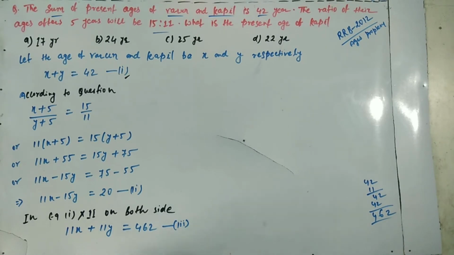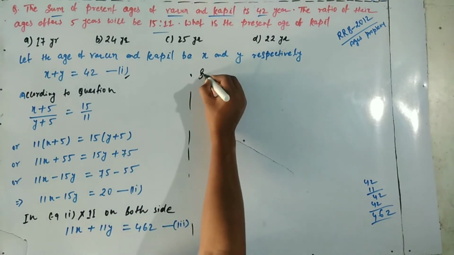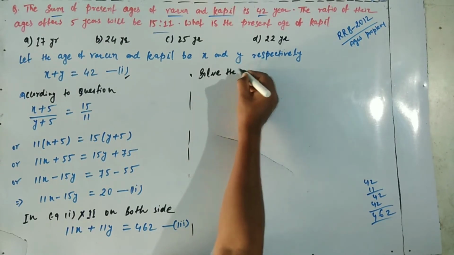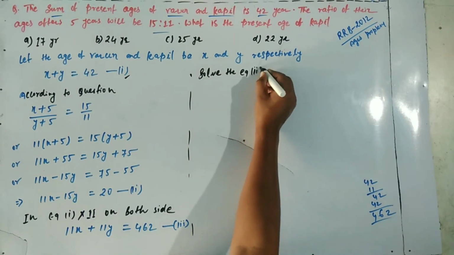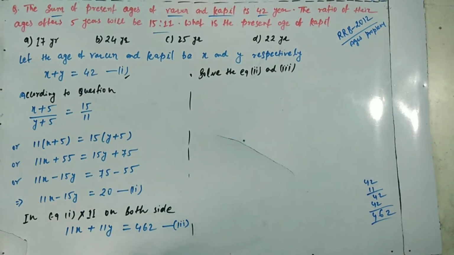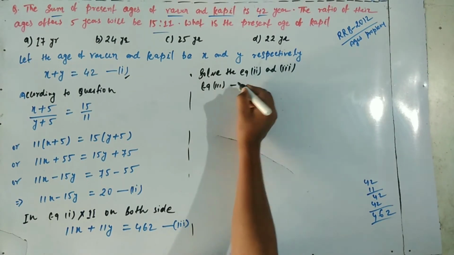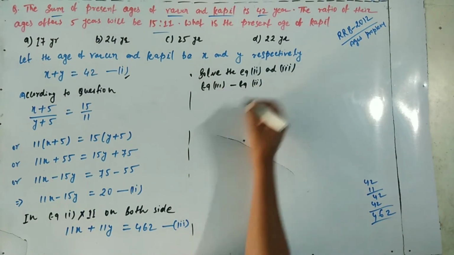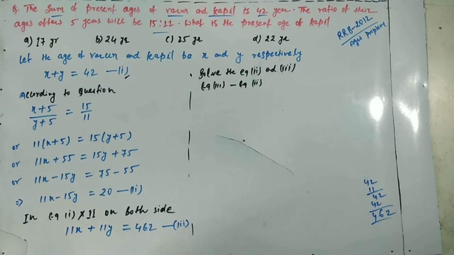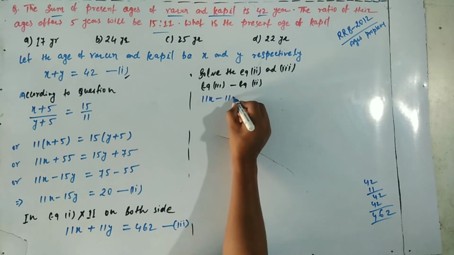Now we solve equations 2 and 3, and we will find the value of Kapil's age. You can solve by many methods. Here we subtract equation 2 from equation 3.